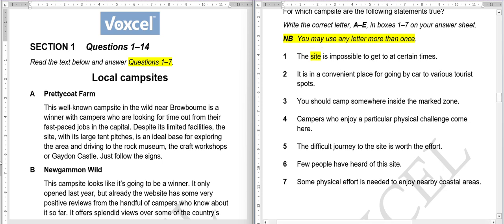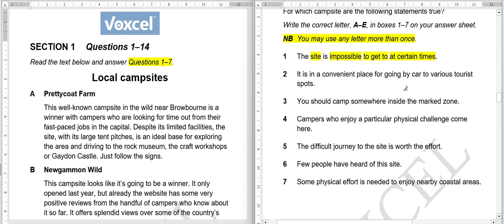If any particular camp is impossible to reach at certain times, instead of certain times they may write during winters, during summers, in the month of July, August, whatever the time is. If the site is impossible to reach, like because of a lot of snowfall or a lot of rain, it can be any reason, we will write that paragraph in front of this.